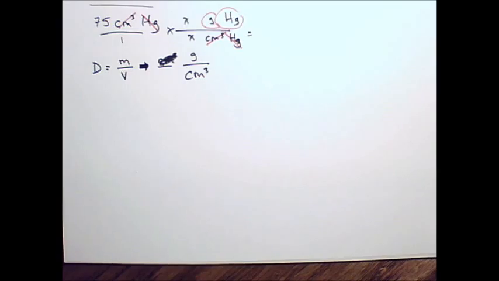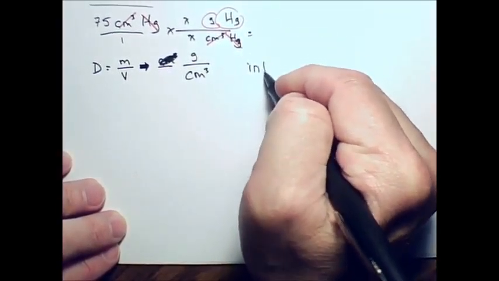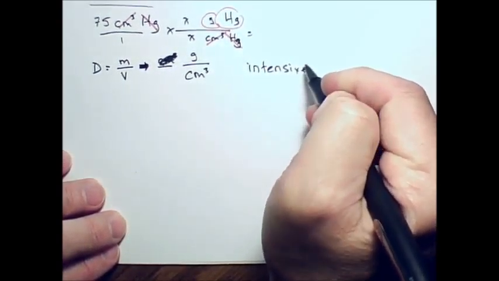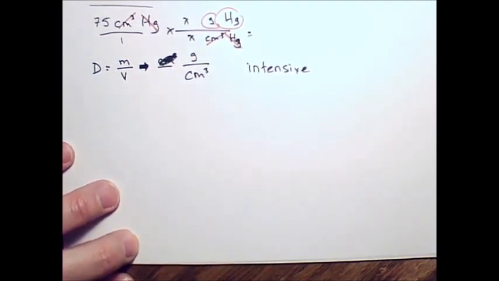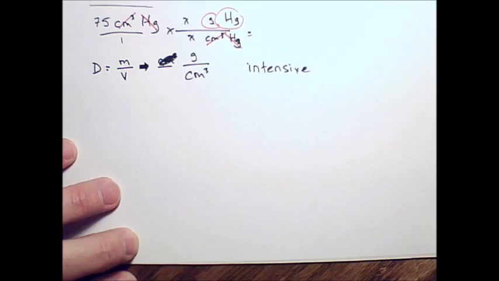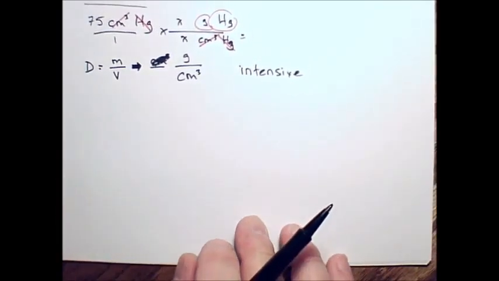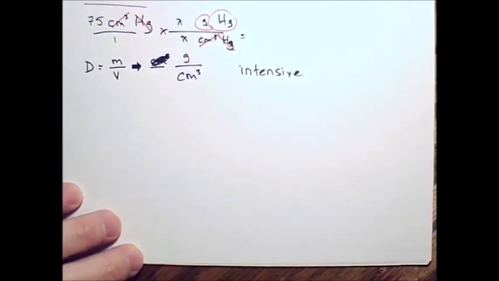Okay. Now, let's go back and just real quickly explain what an intensive property is. An intensive property is a property that doesn't change when you change the amount of substance. An intensive property is a property, or a measurement, you could say, of something that doesn't change when you change the amount of that substance.